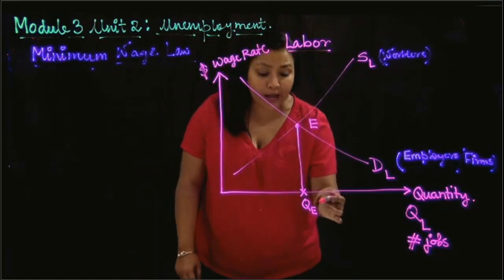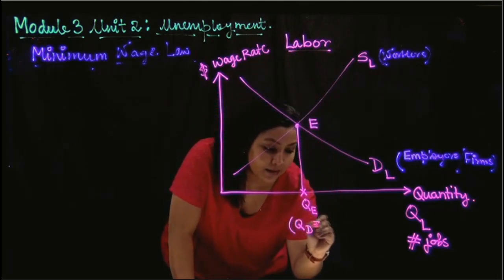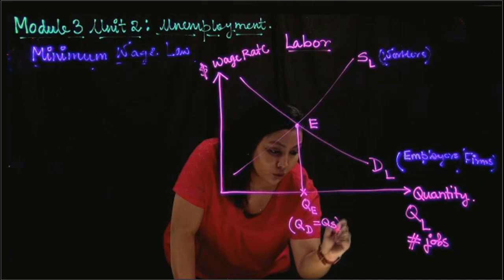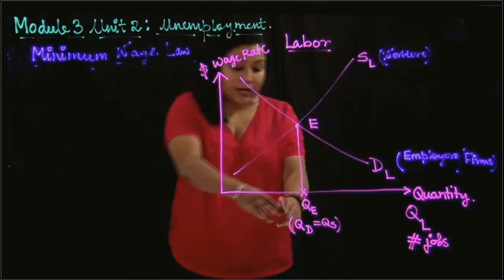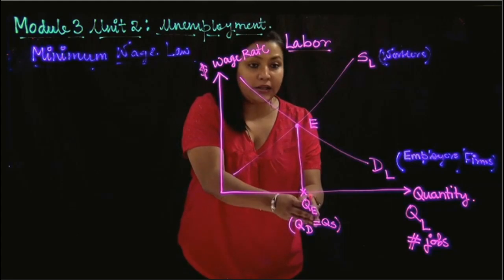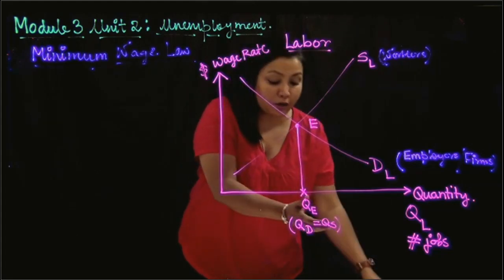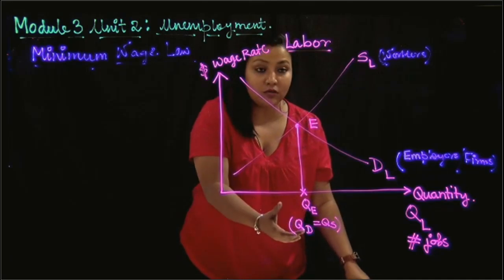How do I know that? Because you know at QE, the quantity demanded is equal to the quantity supplied. You know that from your module 2. So the number of workers needed or demanded was exactly equal to the number of workers that were available. So everyone available and willing to work has got a job.